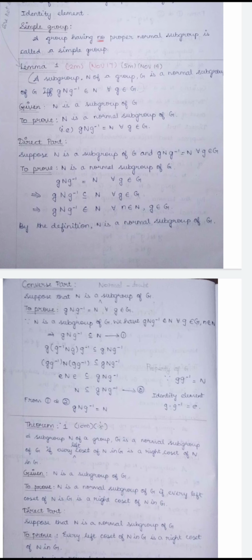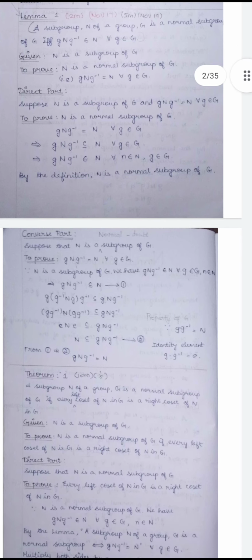g n g inverse belongs to capital N. By the definition, we get the statement N is a normal subgroup of G. The above statement implies N is a normal subgroup of G. Next, the converse part.